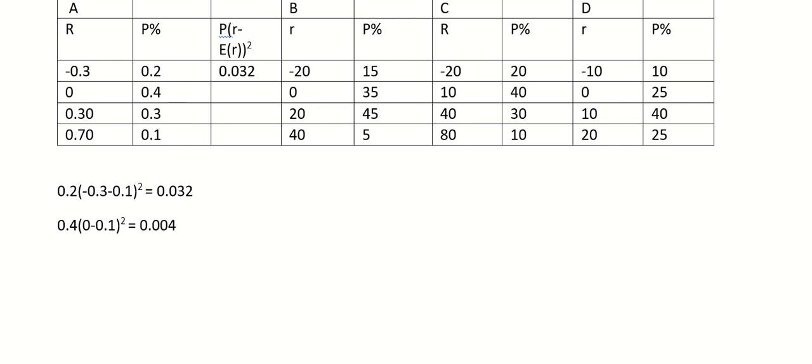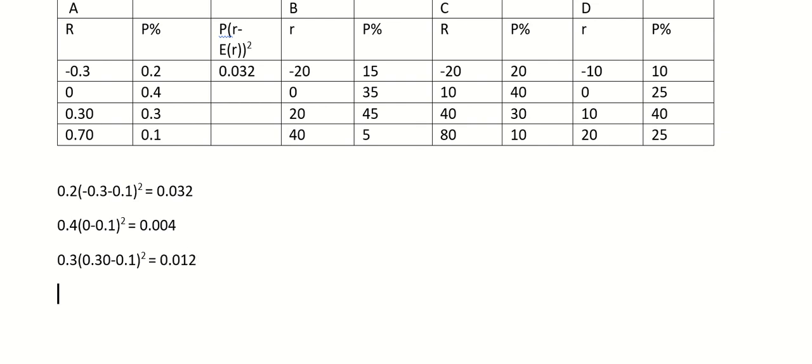Again we will solve it. Third part. So here probability is 0.3. So returns are 0.30 minus 0.1 square. So here the answer is 0.012.